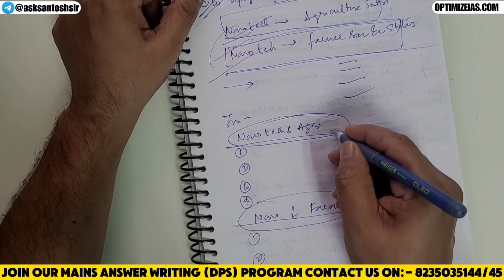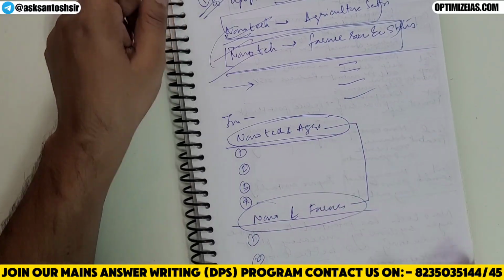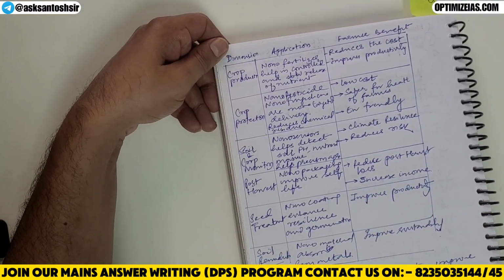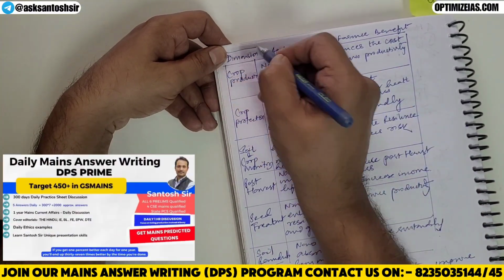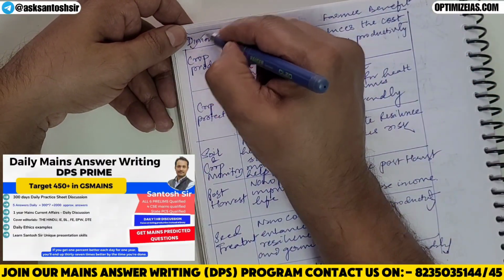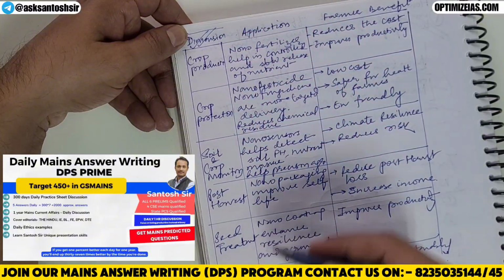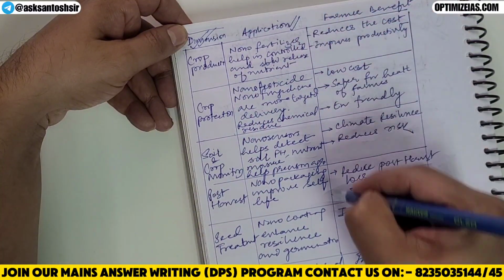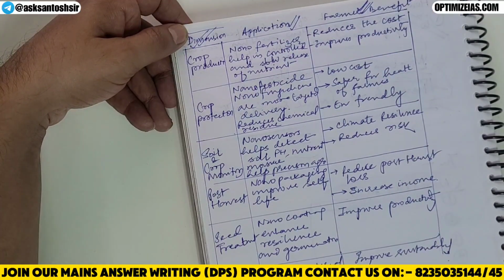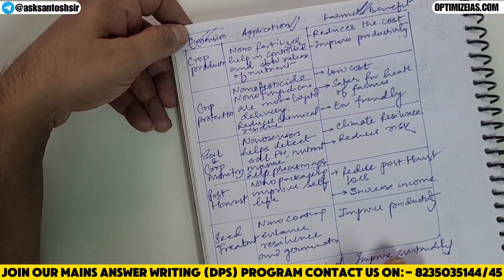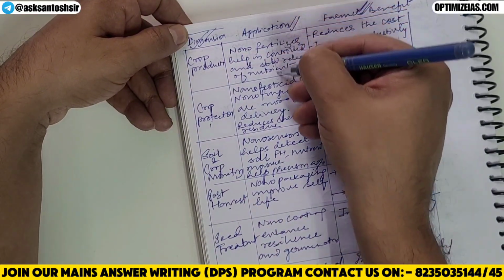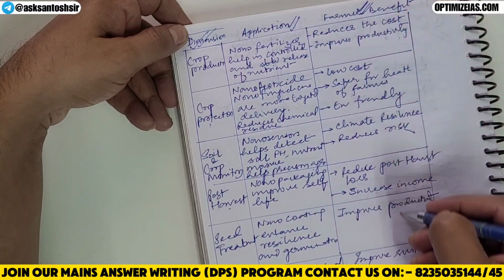So what we can do, we can link these 2 points together in a table format which I have done for you. You can see here how I have written this answer. Okay, so here we will write one line introduction. After writing one line introduction, we will write this table. Okay, here nanotechnology dimension of agriculture, how it is applied in agriculture, I have explained, and then how it is benefiting farmers' socio-economic condition. In one table only I have written this, and you can see 1, 2, 3, 4, 5, 6. 6 points I have written. How it is applied in agriculture I have written, and how it is benefiting farmers I have written.